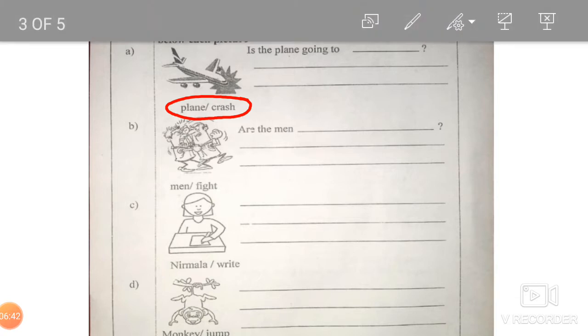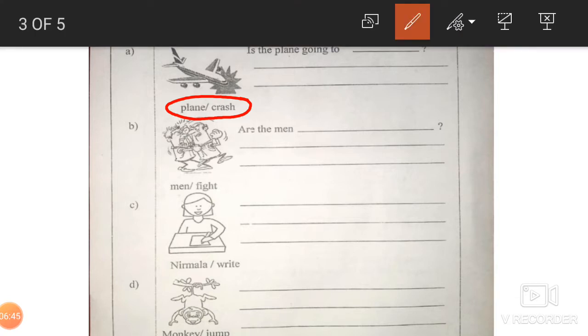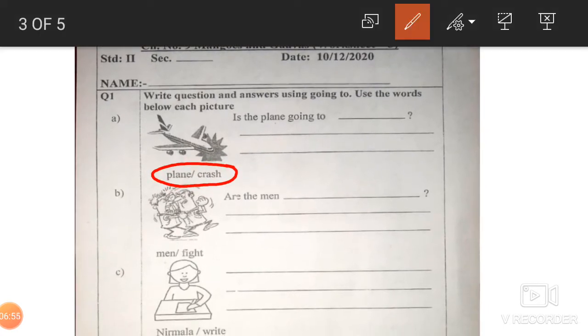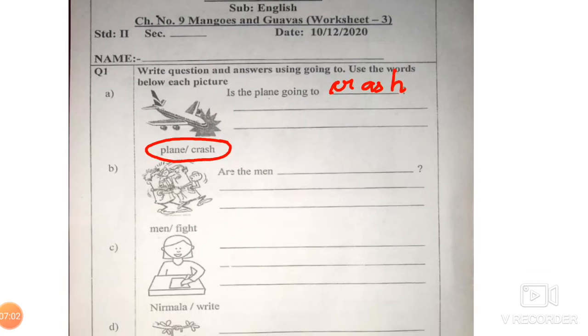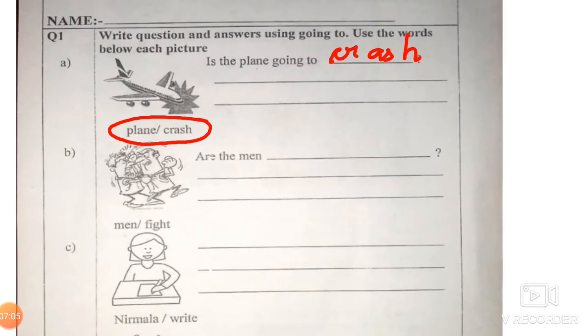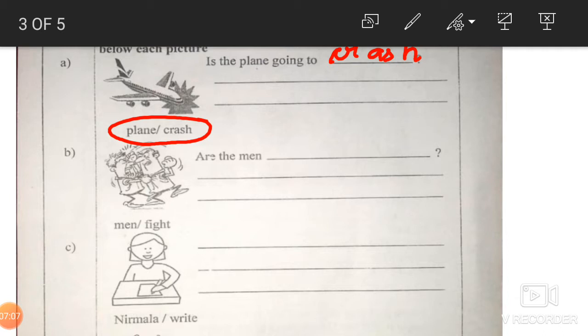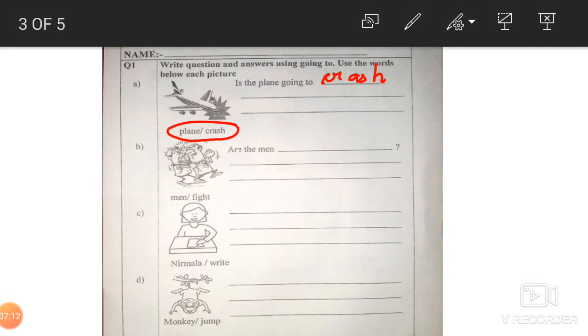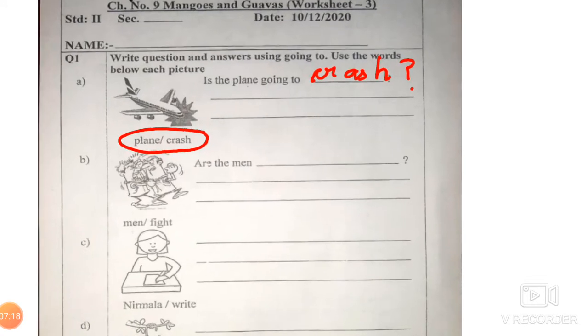Okay beta? So we'll write is the plane going to crash. So you have to write crash here, but the thing is that I need to bring it down and then I'll write. Here I can write is the plane going to crash. Okay, now I'll take it up and I'll spread it out so that the things are clear for you. Now 1 minute, I forgot to put the question mark. That is very important children. It's a question, so it is necessary to put a question mark, beta.